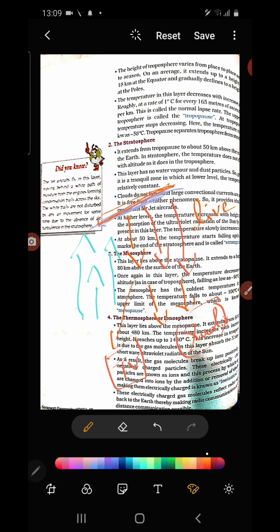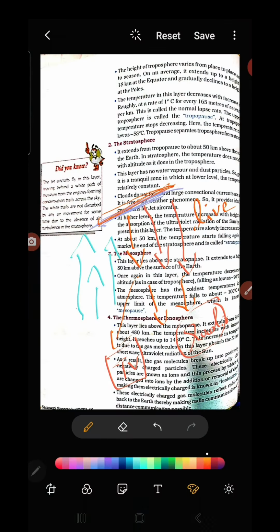Understood? So the main thing is that here in the thermosphere, the particular process of ionization is taking place. For that reason, the thermosphere or ionosphere helps the process of reflection of radio waves, or sending the radio waves back to the earth, so that we are able to see the programs which are sent by the radio stations and TV channels, etc.